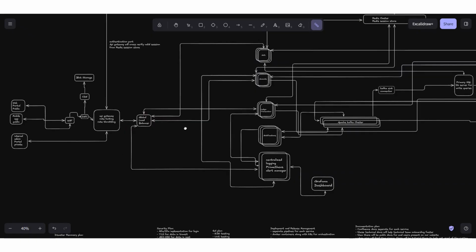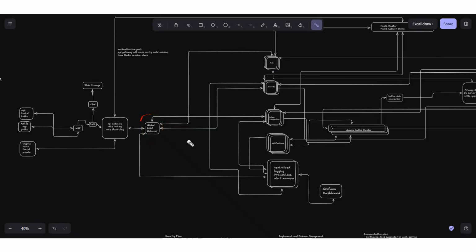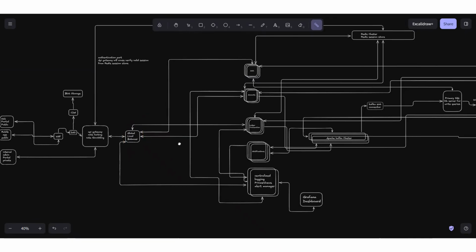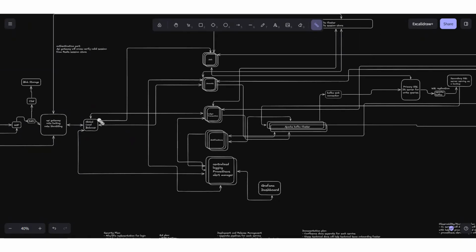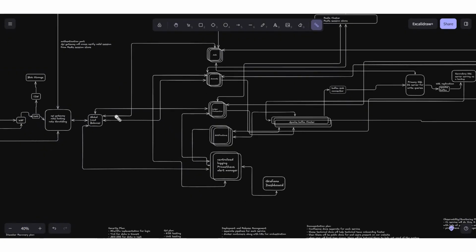Here I have only used a global load balancer, but in the actual scenario of any cloud provider, there are multiple load balancers present. One is the global load balancer, which decides which region we need to route the traffic to. And then there will be another local load balancer present for each region, which will decide which node of that region we need to route the traffic to. So that's how it normally goes.